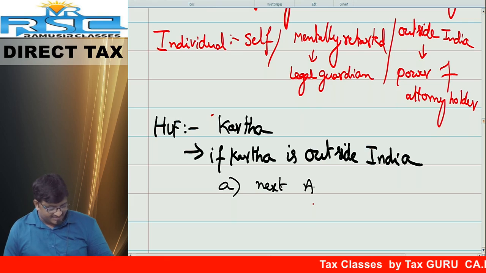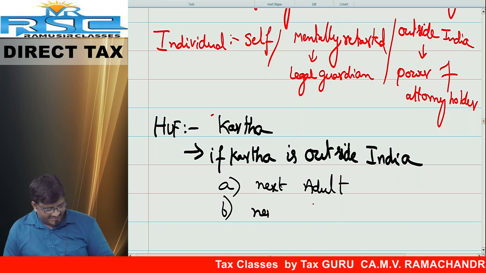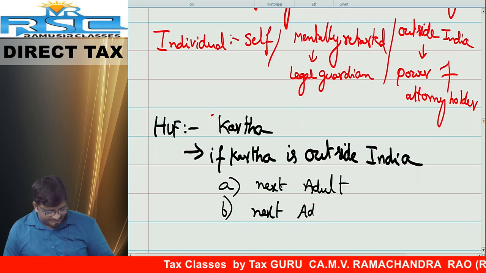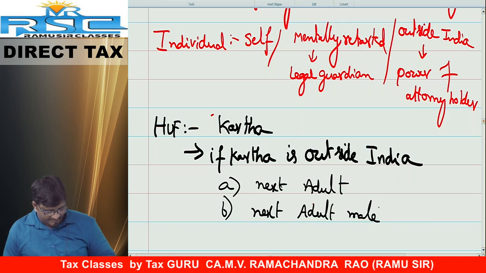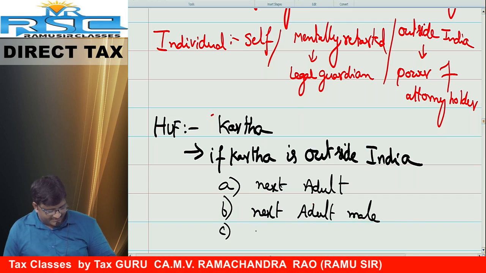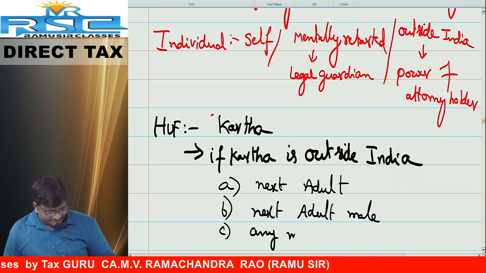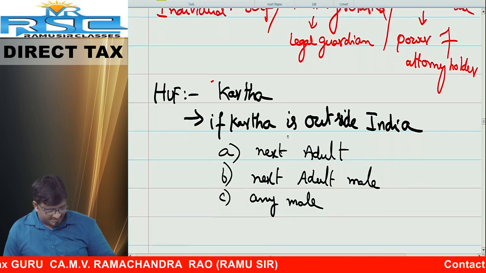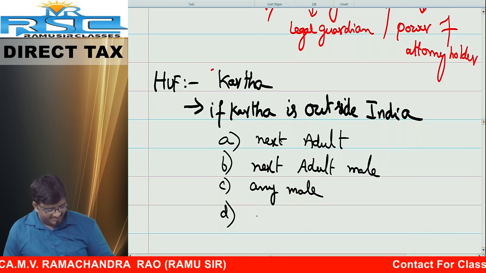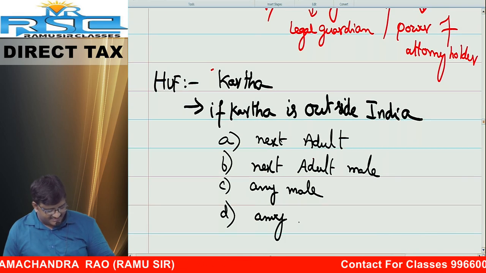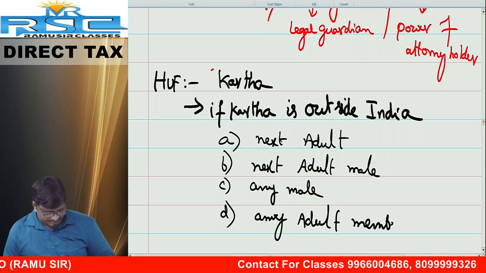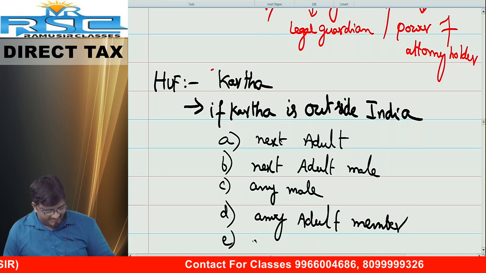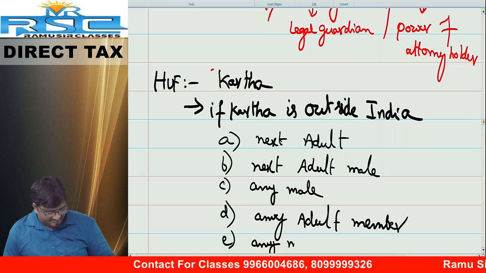Adult member can sign. Next B, next adult male member can sign. C, next male member can sign. Any male member can sign. D, any adult member can sign. E, any member can sign.